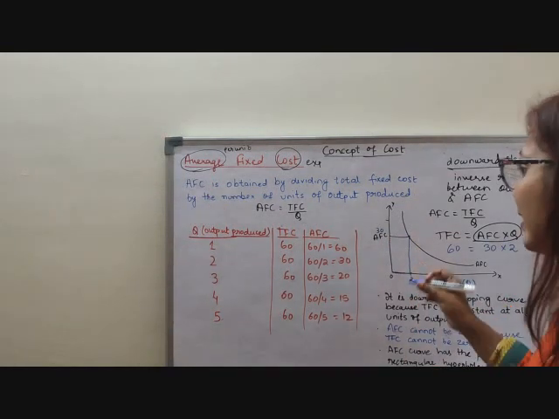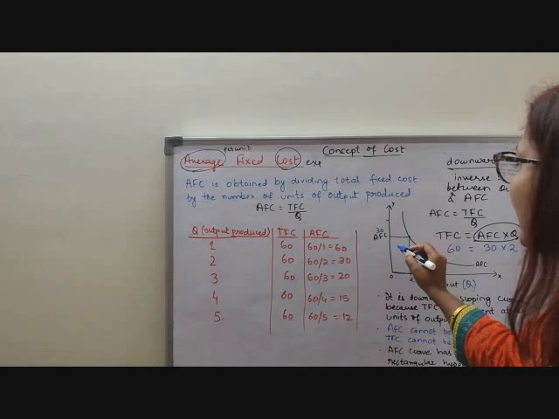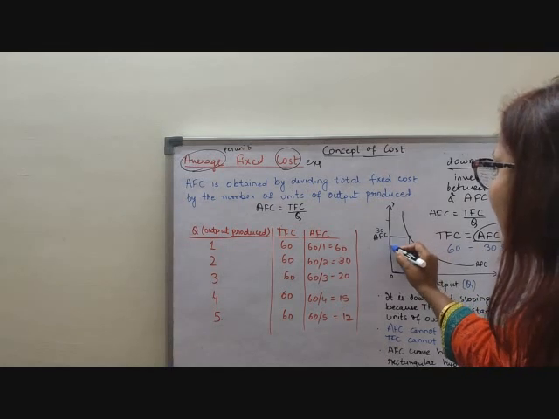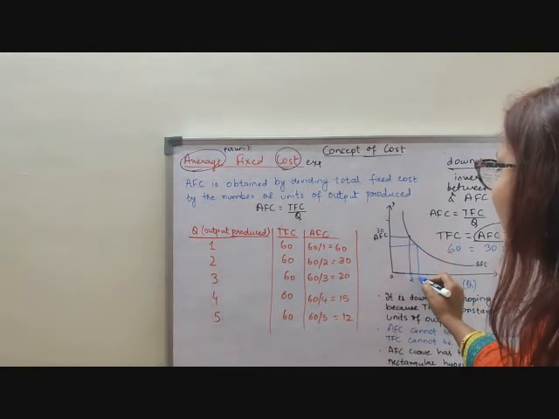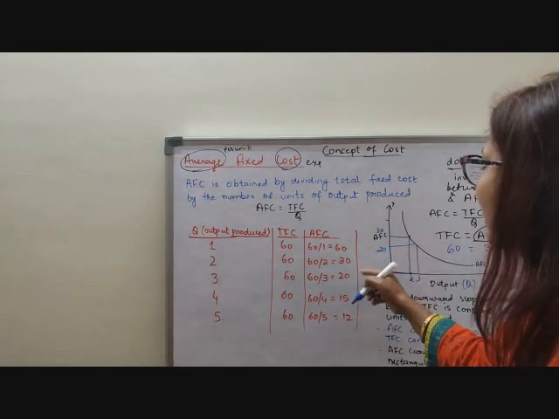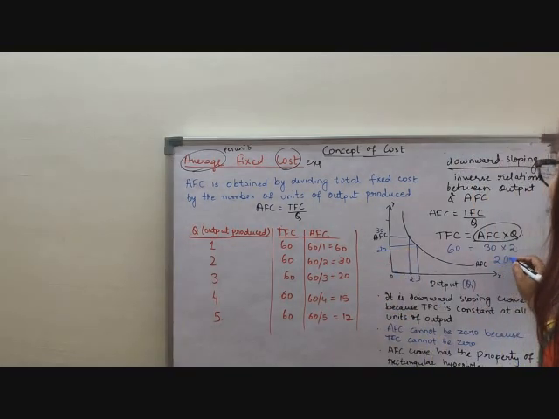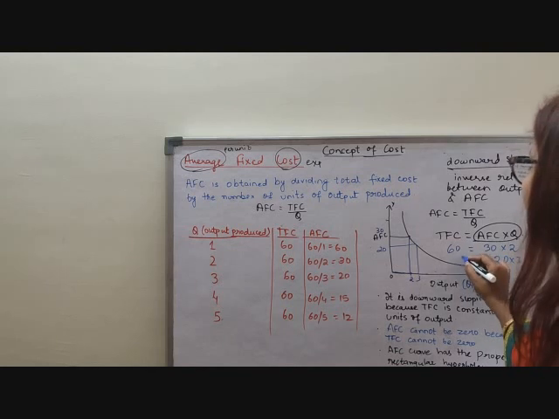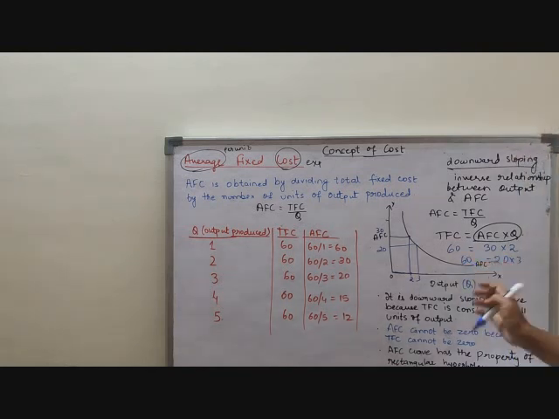If you make a rectangle with 3 units of output and AFC of 20, then 20 into 3, again you will get the same TFC value. If you multiply AFC into output, you will get the same product.